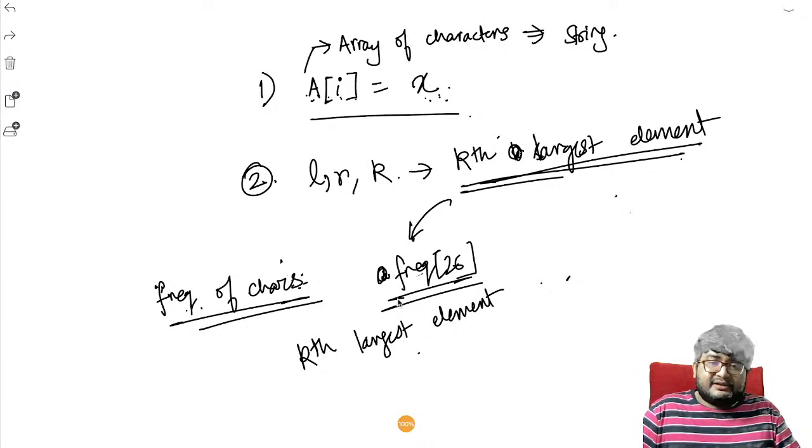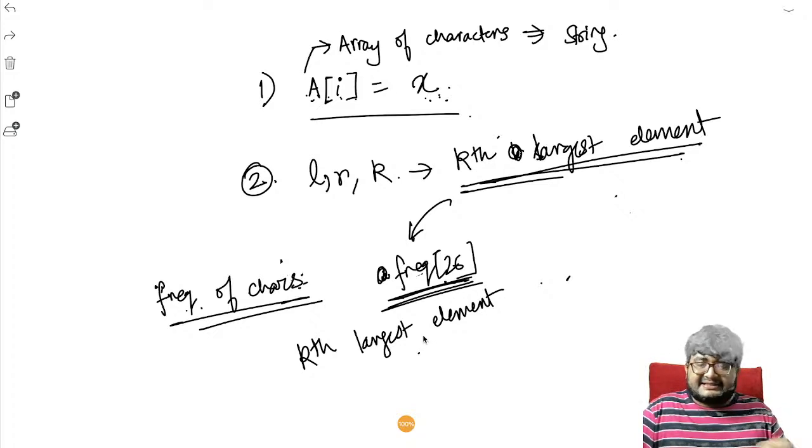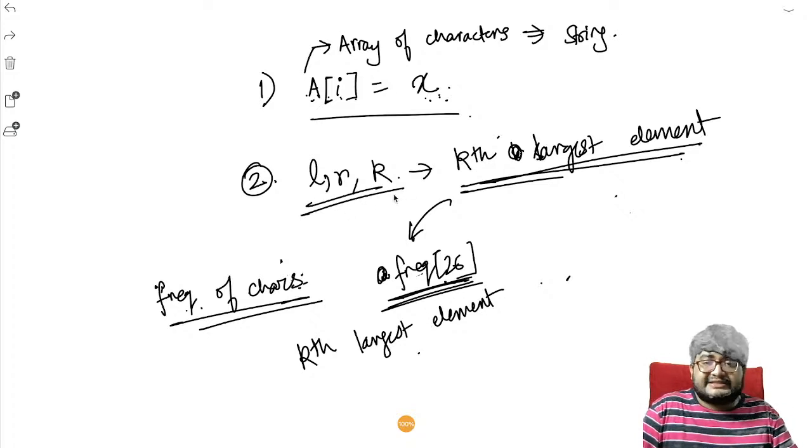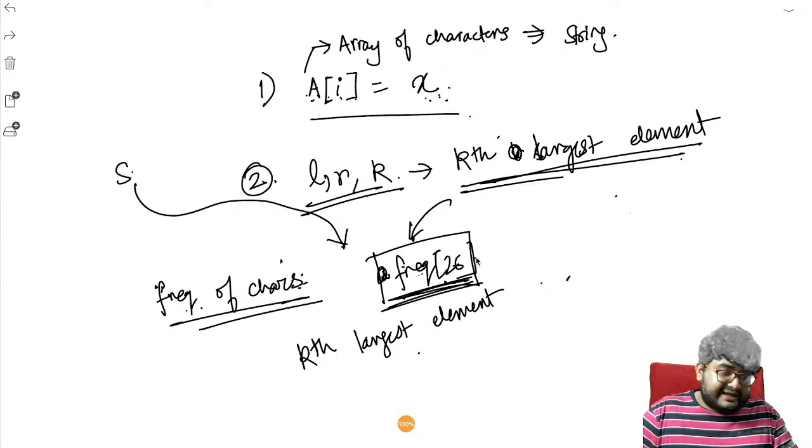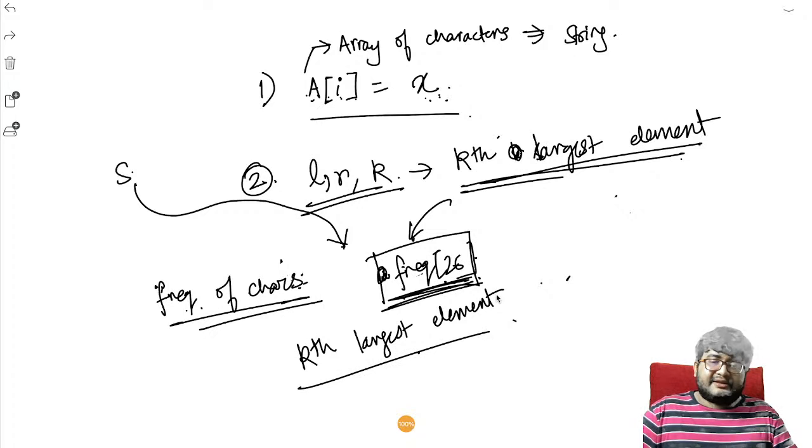Can we find it? In this array of frequency, we are given the frequency of each of the characters. Let's forget about ranges and all these things. Let's say we just have a string, and we have computed the frequency of characters in an array of 26. We just want the kth largest character that is there in the string. Can we use this frequency array to find the kth largest character?